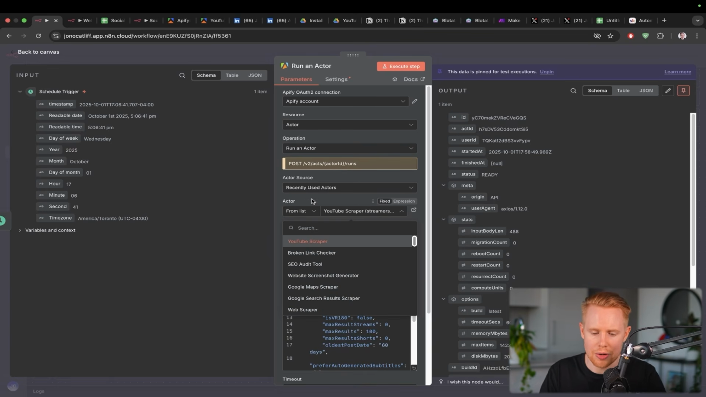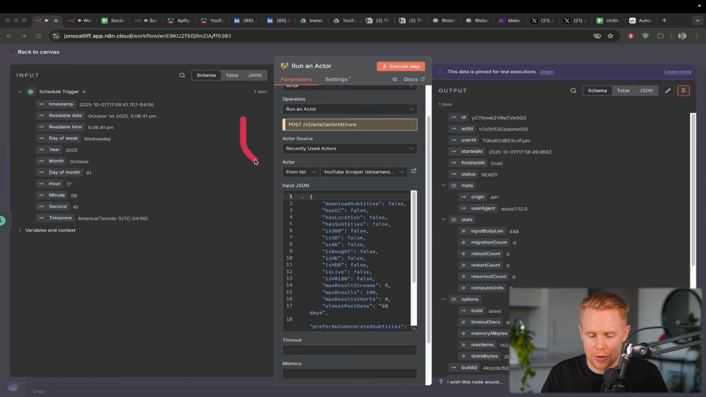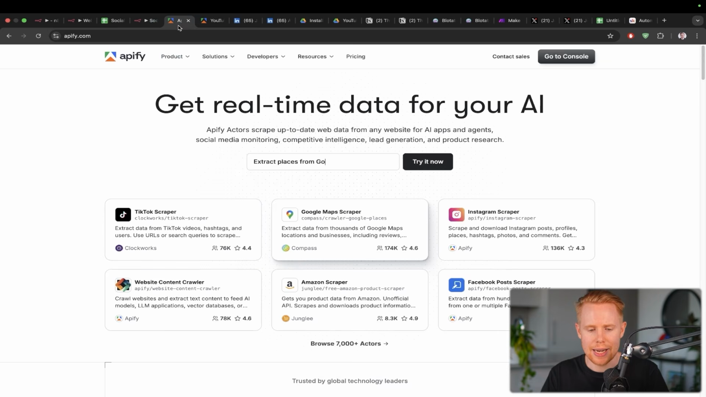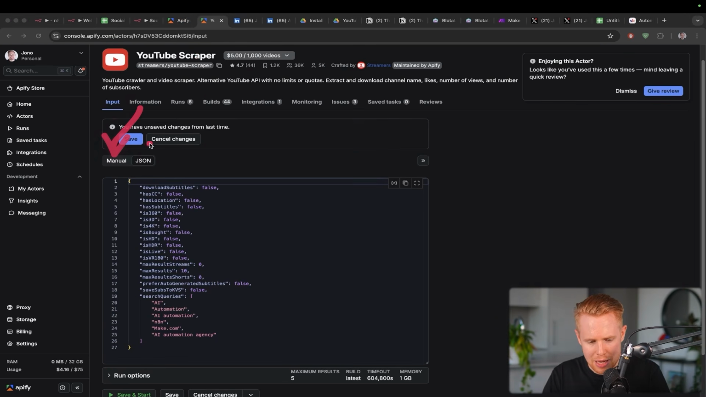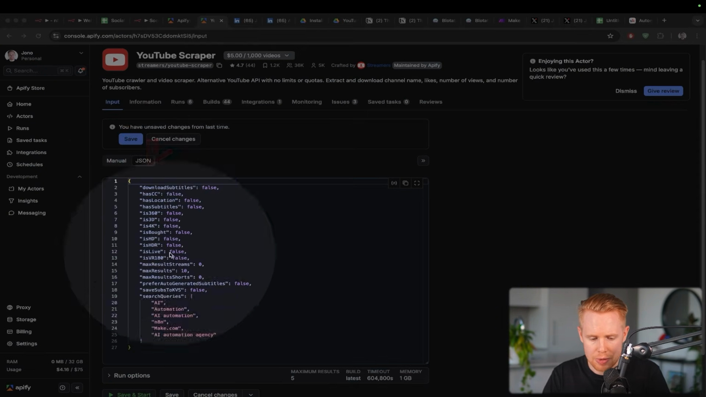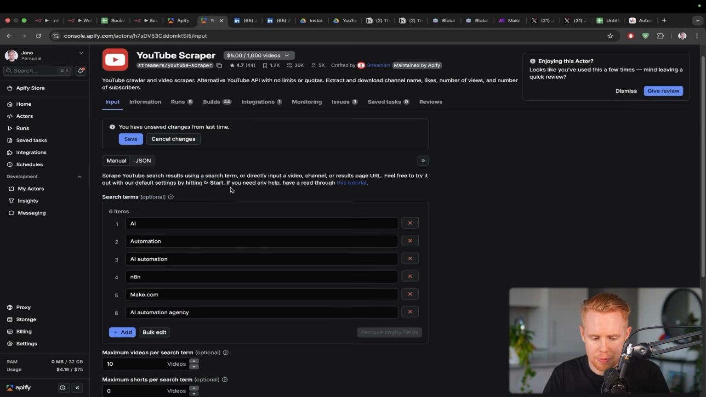Then it will appear here. And the next thing that we have to do is generate this input JSON, and then we're done for the first workflow. So inside Apify, what we want to do is, you'll see it says manual and JSON. We need to copy this JSON data. Now, before we copy it, we just need to define what it is that we're scraping.